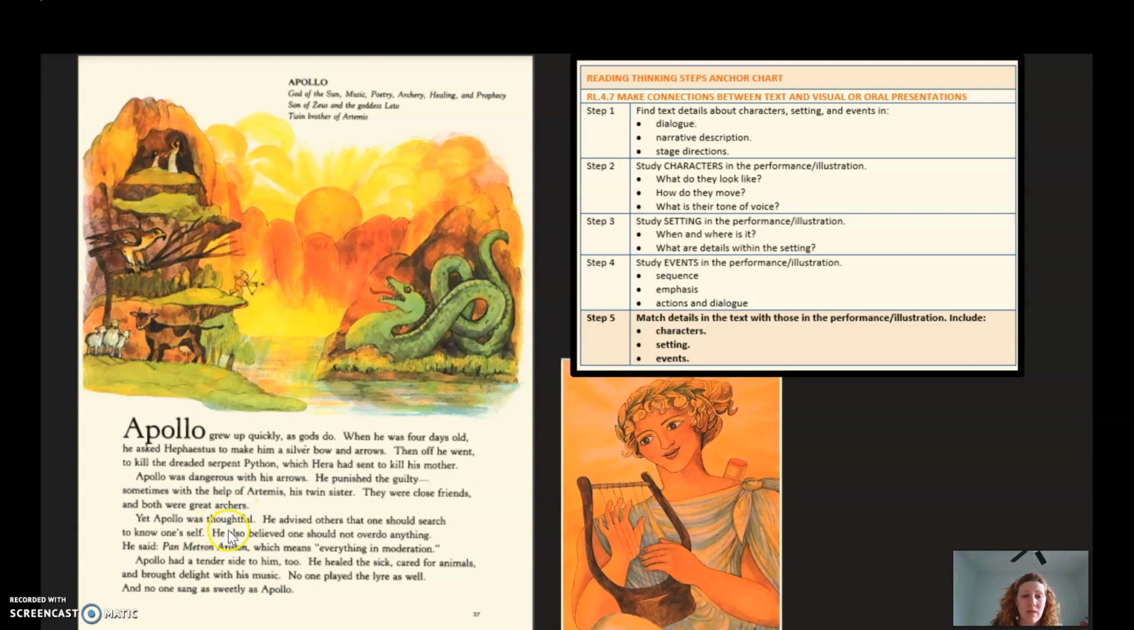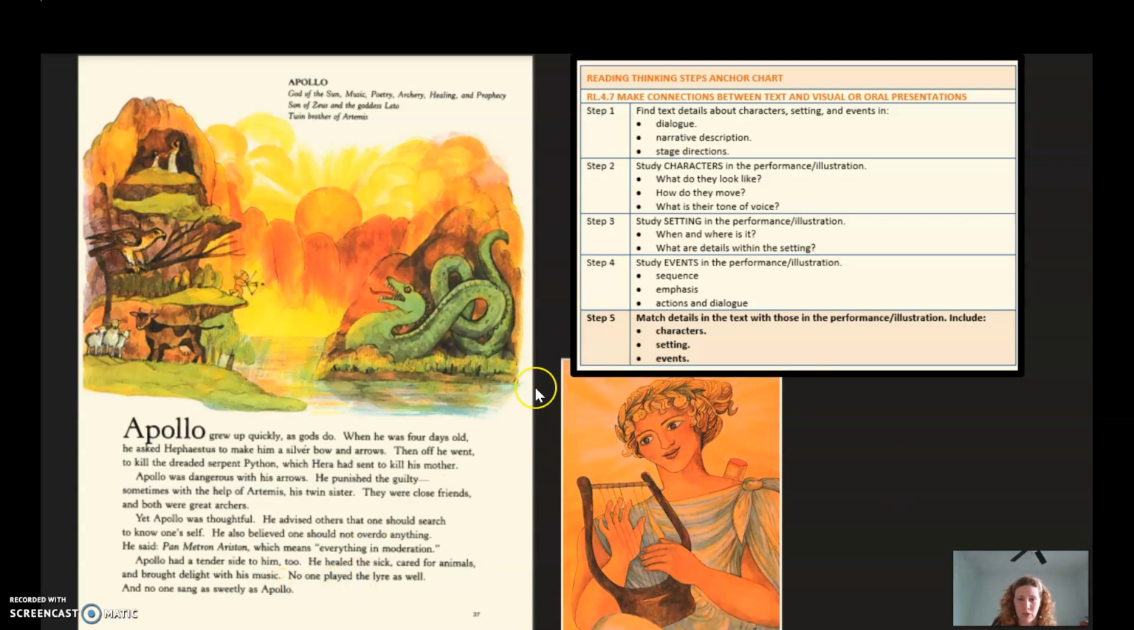Yet Apollo was thoughtful. He advised others that one should search to know oneself. He also believed one should not overdo anything. He said, pan metron ariston, which means everything in moderation. Apollo had a tender side too. He healed the sick, cared for animals, and brought delight with his music. No one played the lyre as well, and no one sang as sweetly as Apollo.